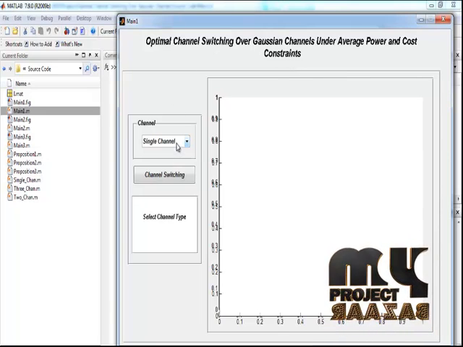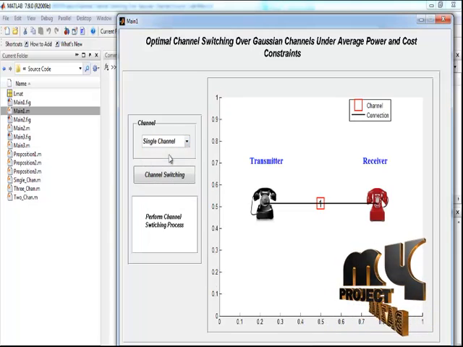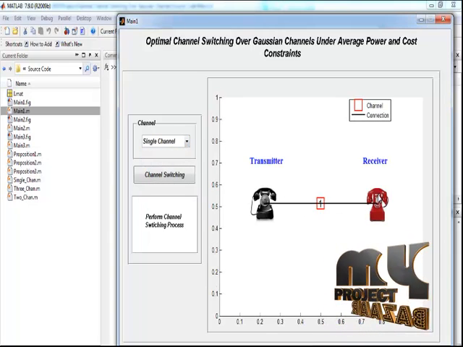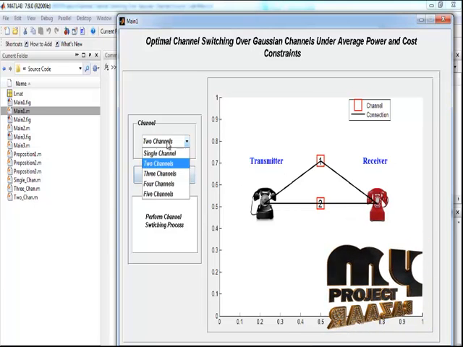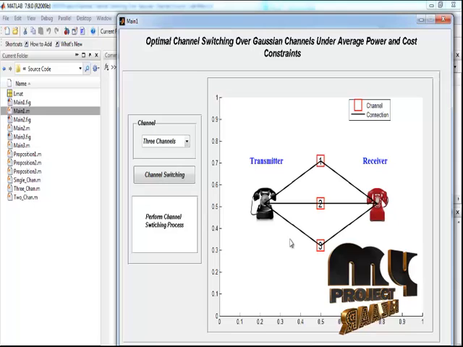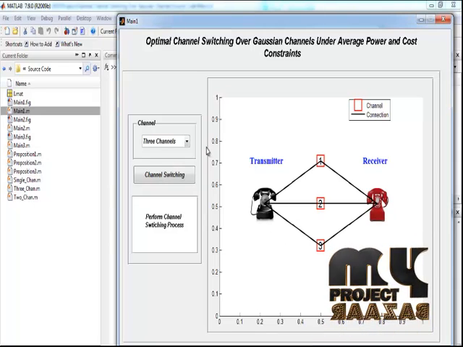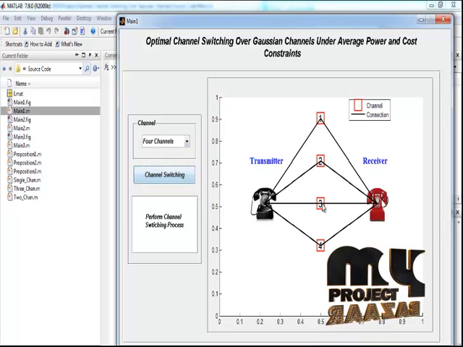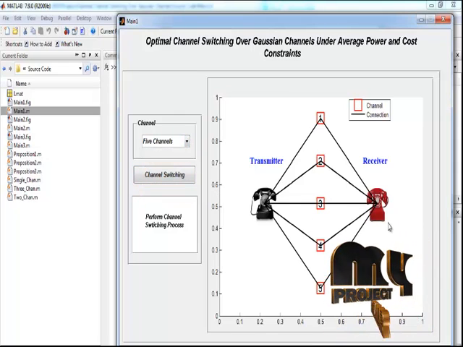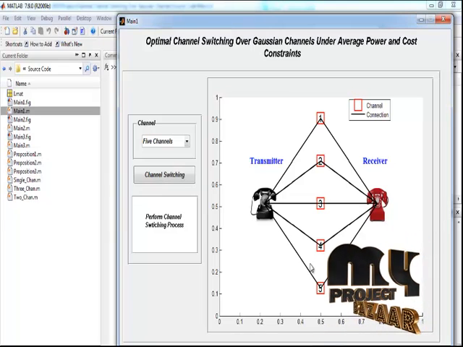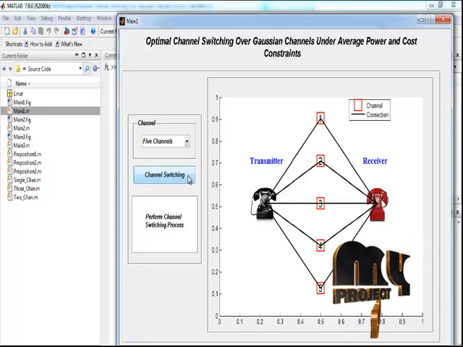Select the channels. For single channel, transmitter and receiver are connected via a single channel. For two channel communication, transmitter and receiver are connected via two types of channels. For three channel communication, transmitter and receiver are connected via three channels. For four channel, transmitter and receiver are connected via four channels. For five channel communication, transmitter and receiver are connected via five different channels. By pressing the channel switching button, we can perform the channel switching operation.